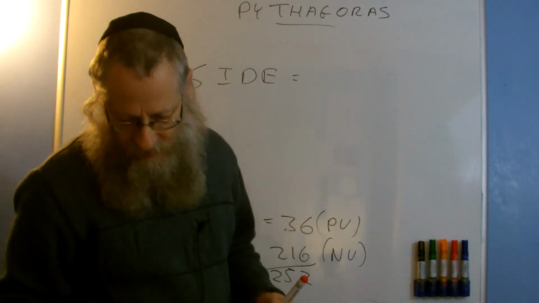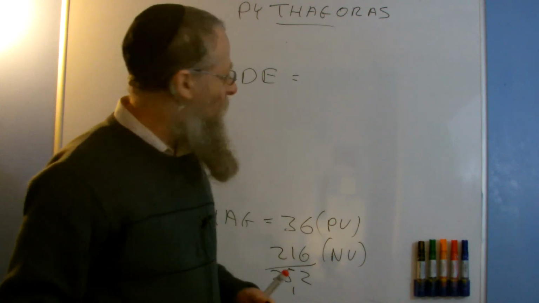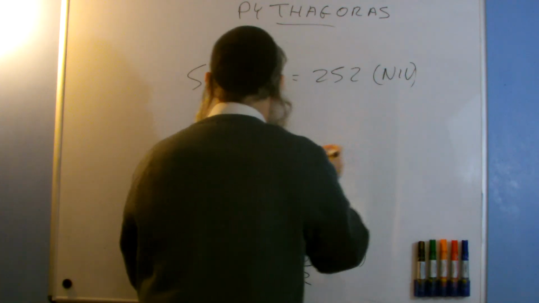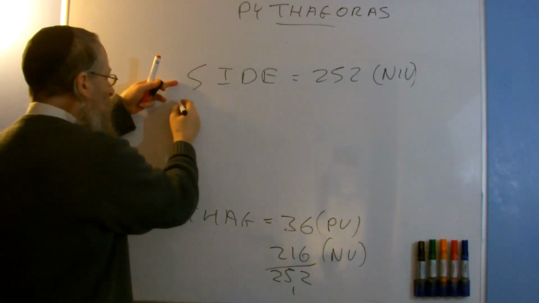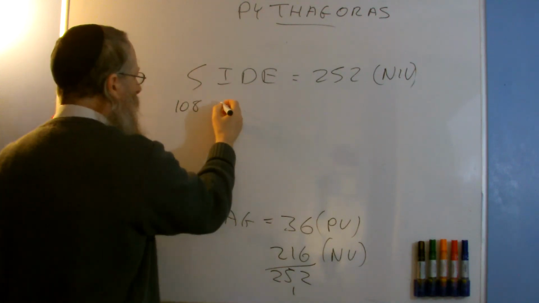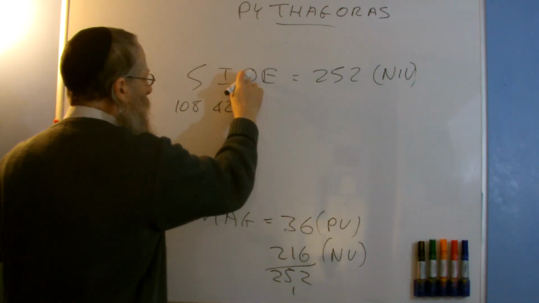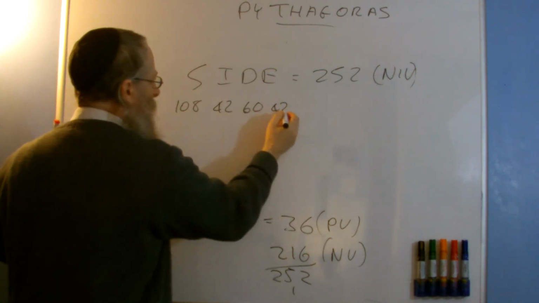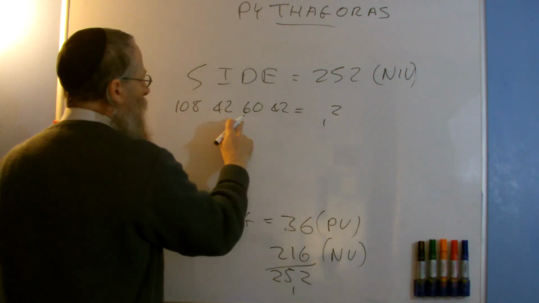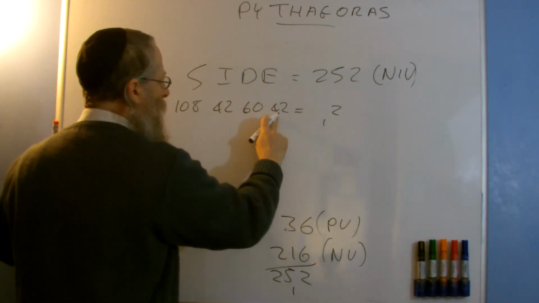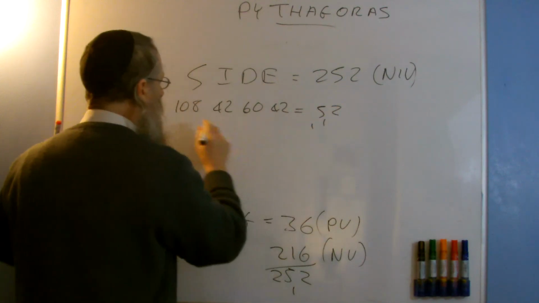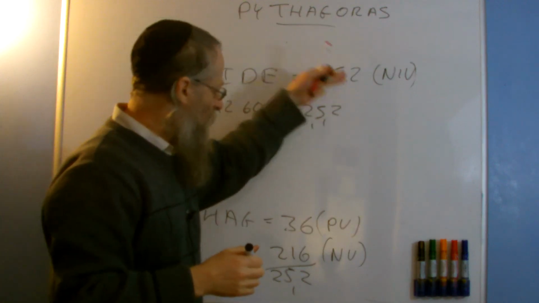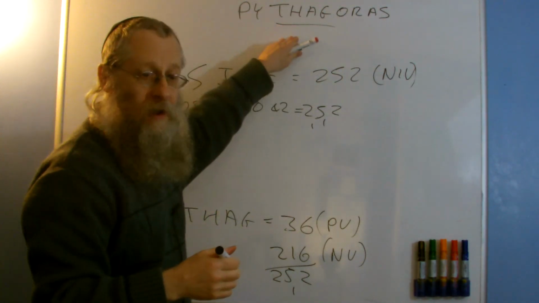The word side has a normal inner value of 252. Side: S is 100, 100 is 108, I is 9, 9 is 42, D is 4, 4 is 60, E is 5, 5 is 42, 8, 9, 10, 11, 12, carry 1, 4 plus 6 is 10, plus 4 is 14, 1 is 15, carry 1 and 1 and 1 is 2. So we see that the normal inner value of the word side is 252, which equals Thag. So Thag is a side.